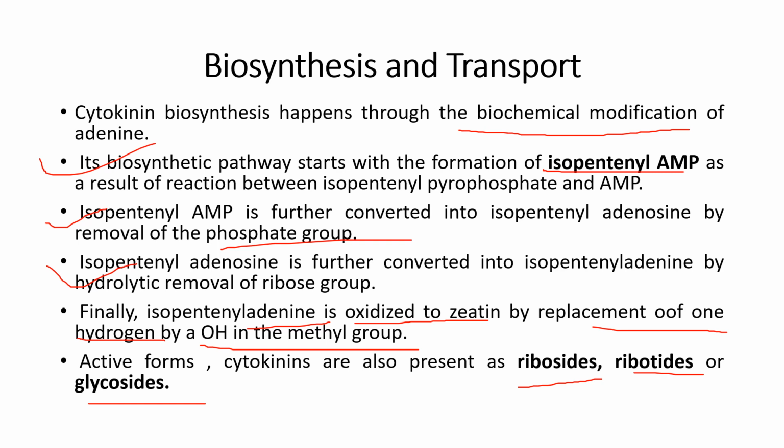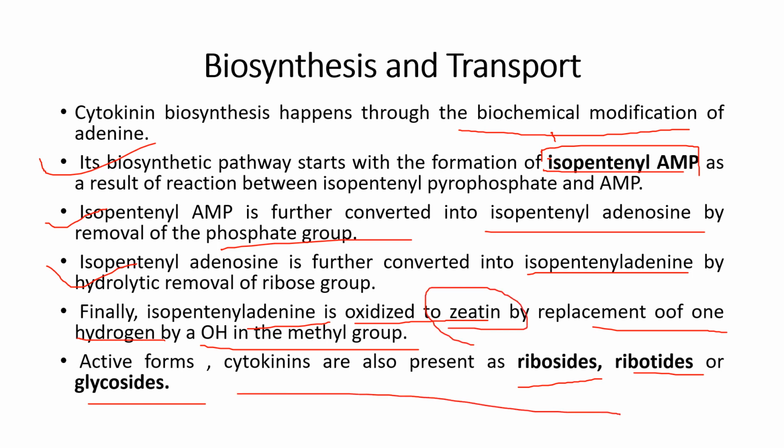Basically the formation of isopentenyl AMP is the first step. Then isopentenyl AMP gets converted into isopentenyl adenosine. Then it gets converted into isopentenyl adenine, and finally it gets converted into zeatin. And these are the three active forms of the cytokinins.